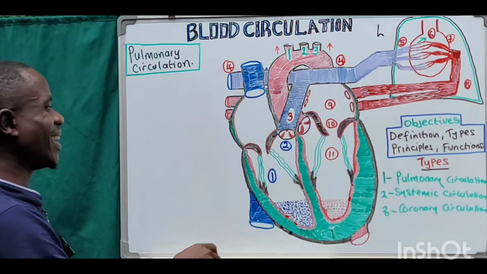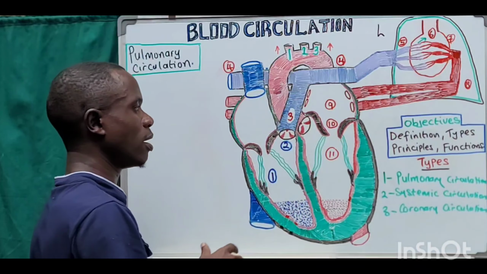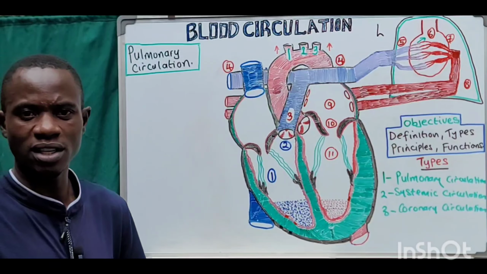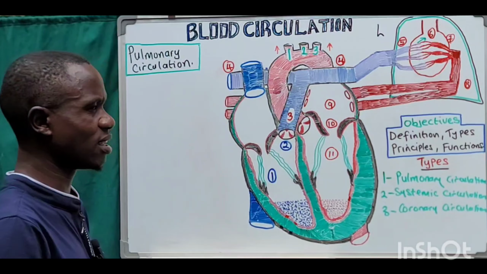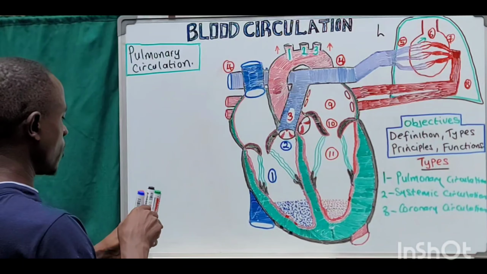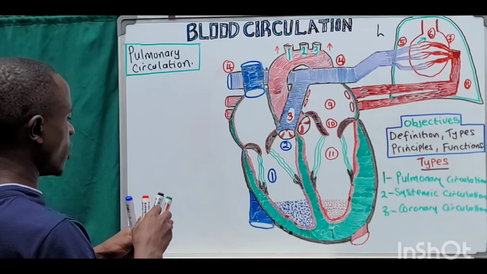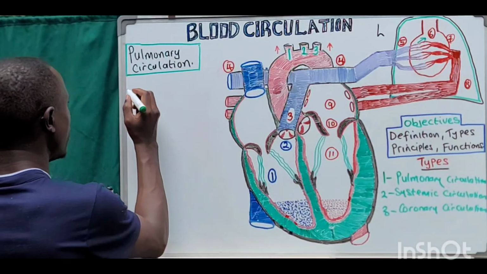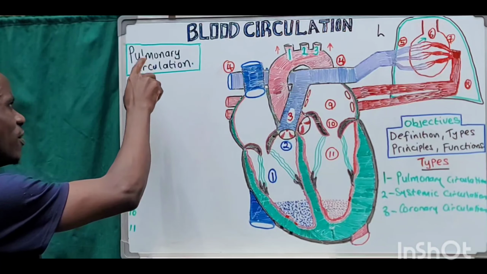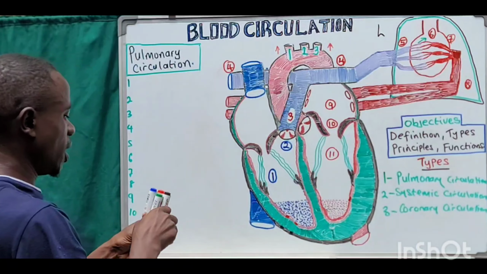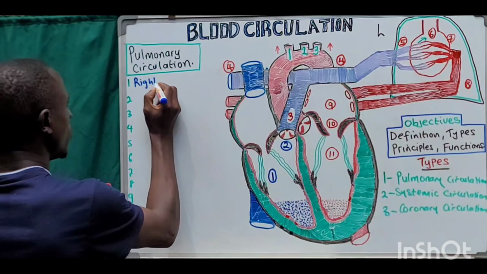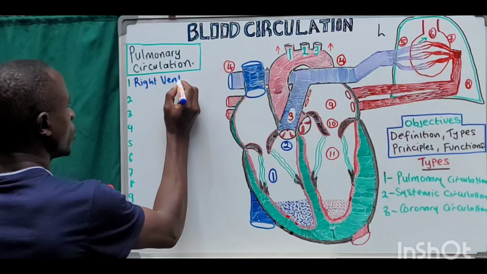Okay, so now we'll go step by step through what we call the pulmonary circulation. Let's put it all in writing and see exactly how it happens. We have said that there are steps from number 1 up to number 11. The first step in the pulmonary circulation, the starting point, is the right ventricle.